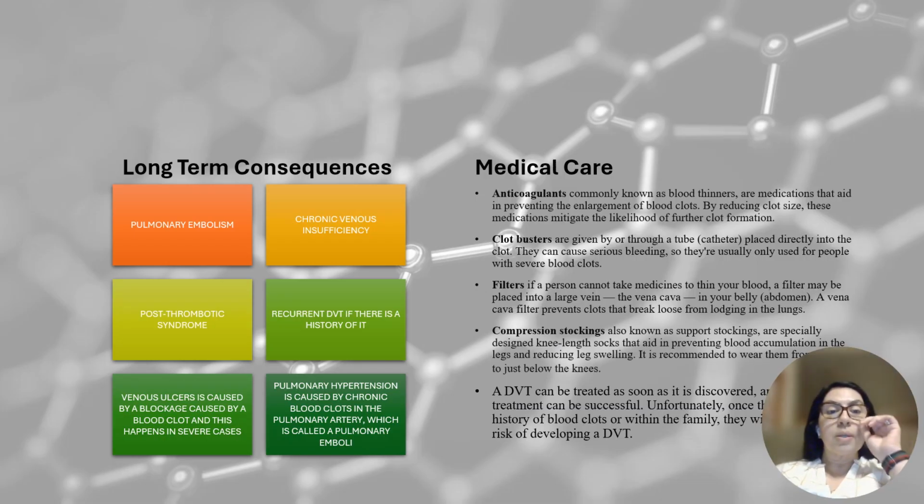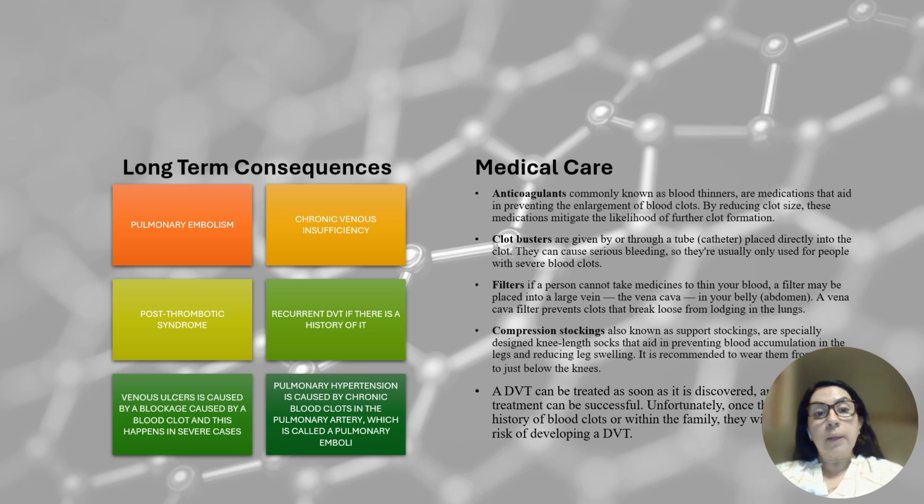Long-term consequences include pulmonary embolism, post-thrombotic syndrome, which is excruciating pain in the area where there was a blood clot, and chronic venous insufficiency. There is also a risk of recurrent blood clots, especially if a person has had a blood clot in the past or has a family history of blood clots. It's a very rare case, but in severe cases there could be a venous ulcer, caused by a blockage from a blood clot.